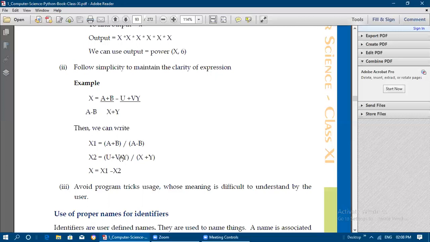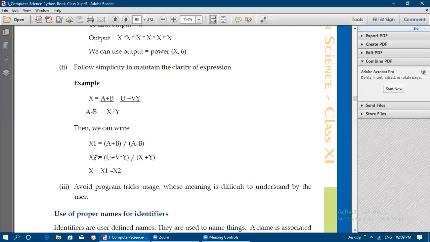When we are writing a program also, everything needs to be clearly mentioned. It is not a human being who understands that vy means v into y. The computer will not understand, so we need to write every operator clearly. There should be clarity in writing expressions, because the expression only will give you the result after completing evaluation.